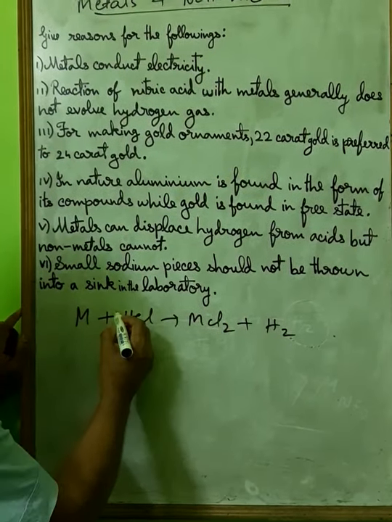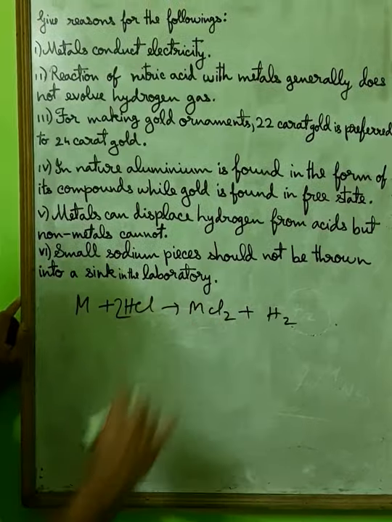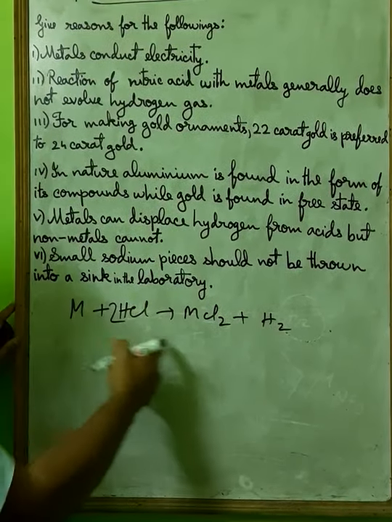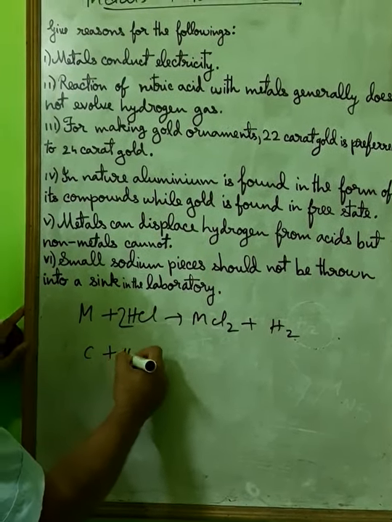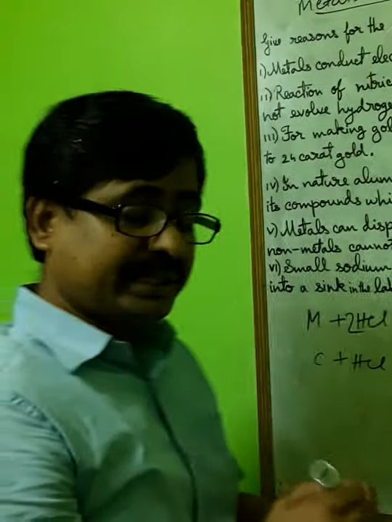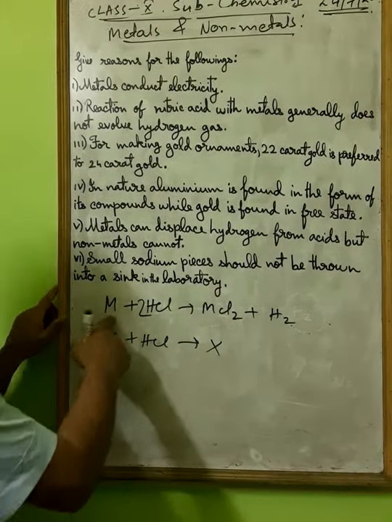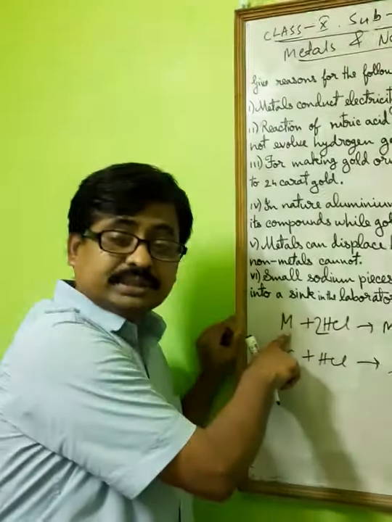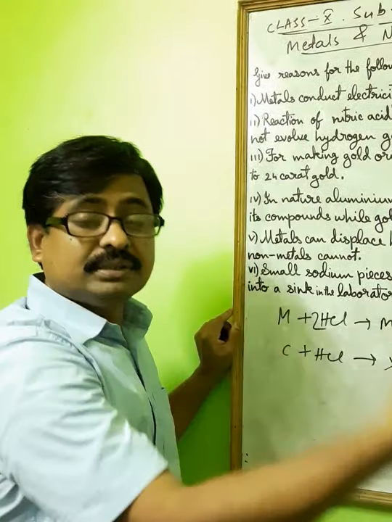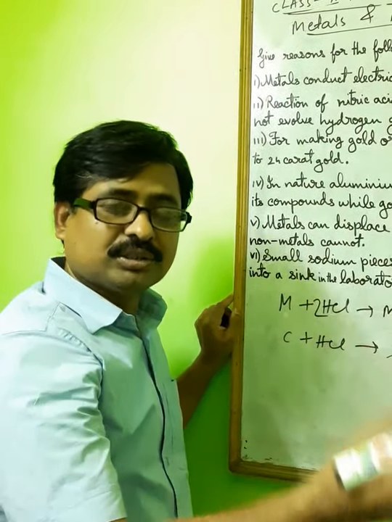So here put 2 HCl, hydrogen 2. This is possible, but if you take a non-metal like carbon plus HCl, no displacement reaction. Why is this reaction possible, but this is not possible? Because metal is a strong reducing agent. It supplies electrons to protons to produce hydrogen gas.